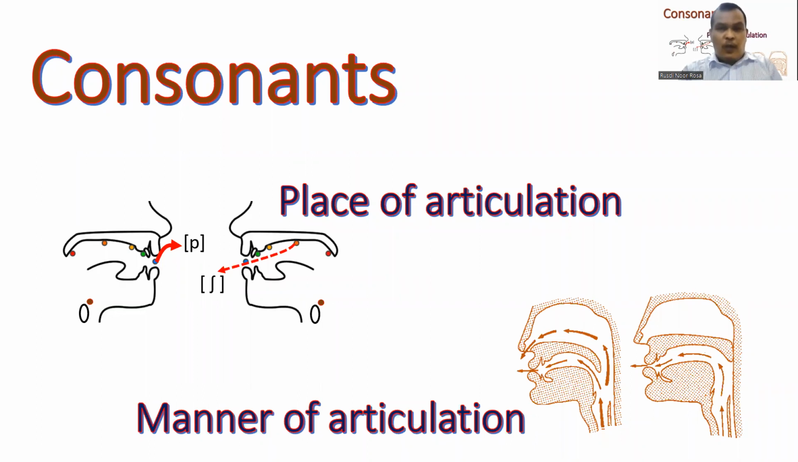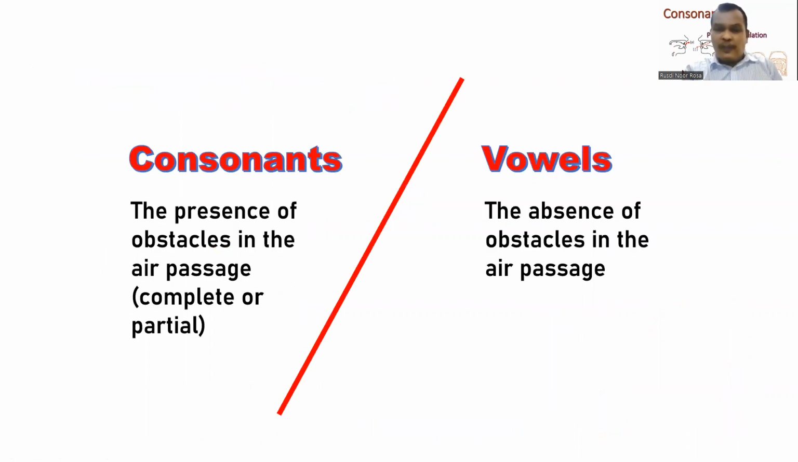In this video, I'm going to show you the classification of consonants based on place of articulation and manner of articulation. Consonants, based on their productions, are characterized by the presence of obstacles or blockage in the air passage. Such blockage can be either complete or partial. In comparison, vowels are produced by the absence of obstacles in the air passage. However, we are not talking about vowels in this video because our focus is consonants.